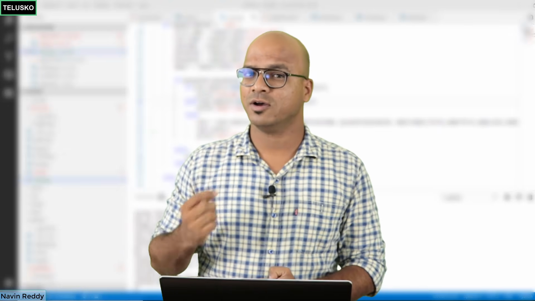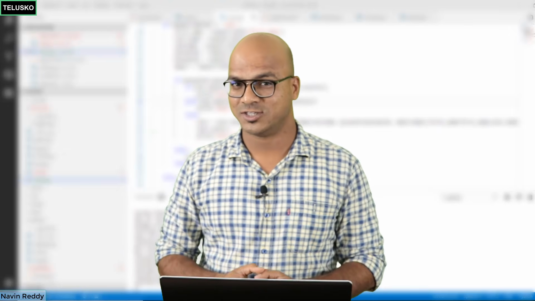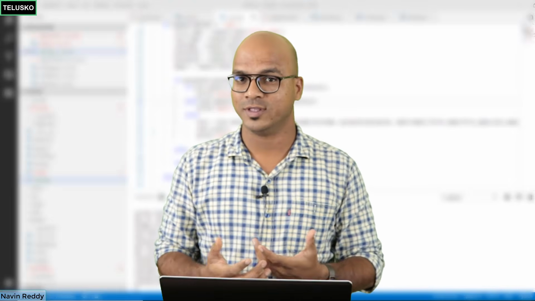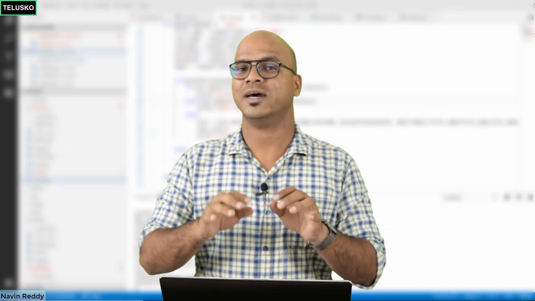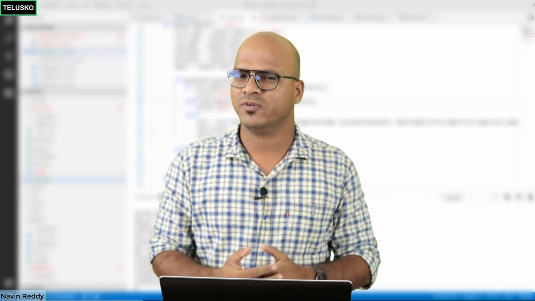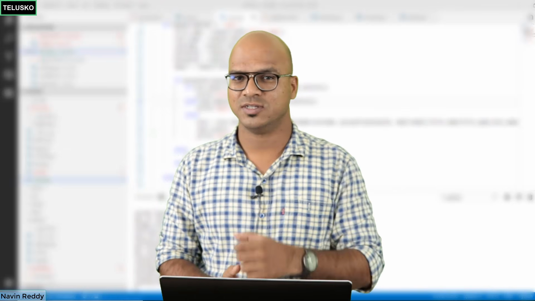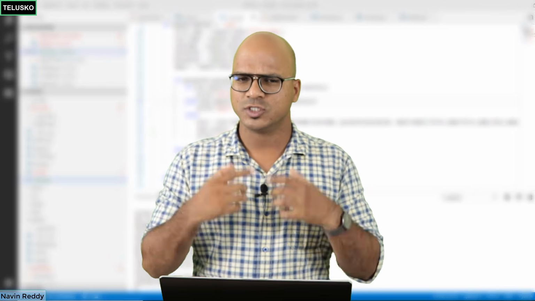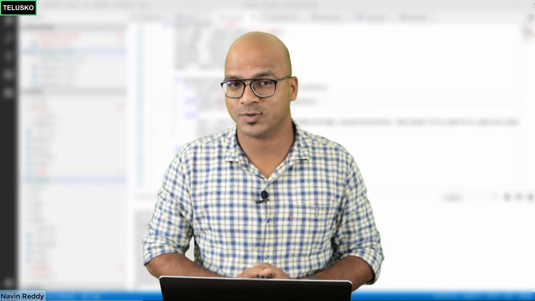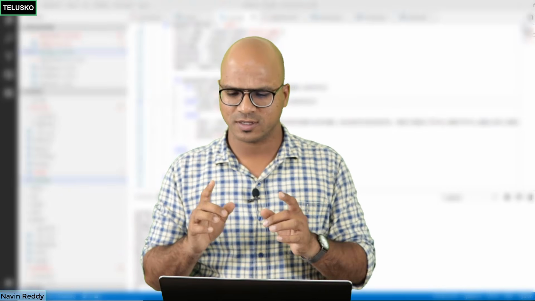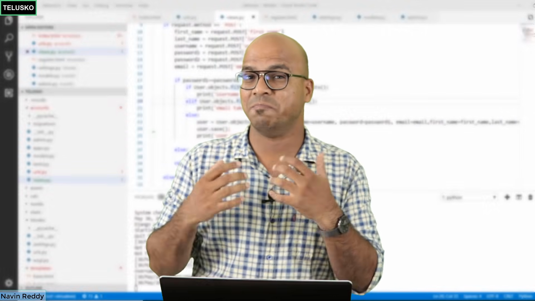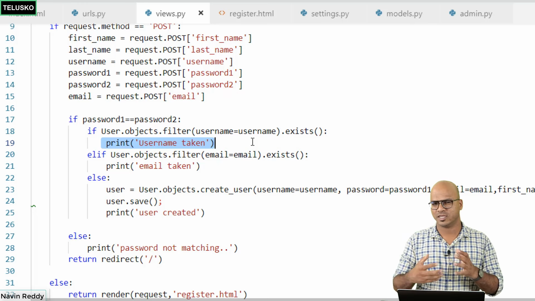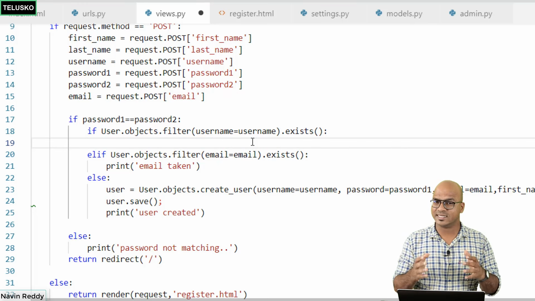But if something goes wrong, we are printing the error message in the console, right? So as a user, if you are using a username which is already used, where do you think we should be printing that message? It should be in the same form, right? In the HTML form, not on the console, because you as a user don't have access to it. So I want to print this message, which is "username taken" or "email taken", on the page. How will you do that? First of all, I don't want to print this message like this. I don't want to say print. I want to send this data to the page.